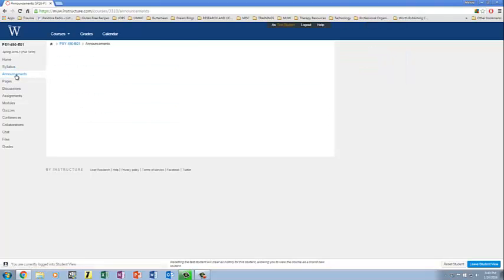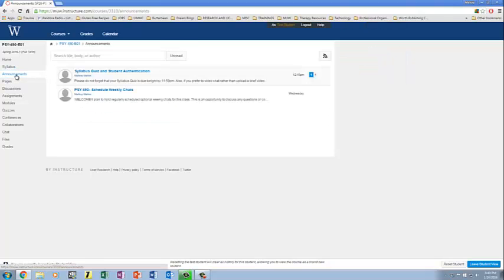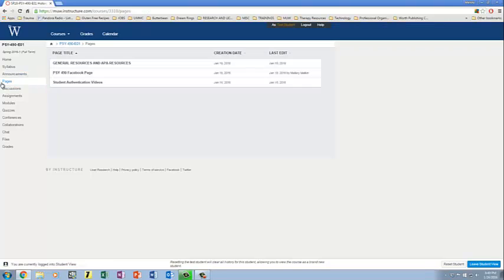Here's announcements. So this is going to be where any important announcements, reminders are going to be. You also should get an email notification when you see that an announcement has been posted. Pages is something a little different that we didn't have in Blackboard. It's really just kind of where general information is going to be stored.